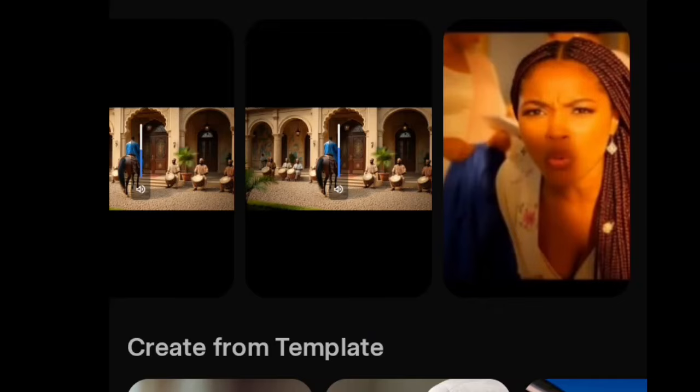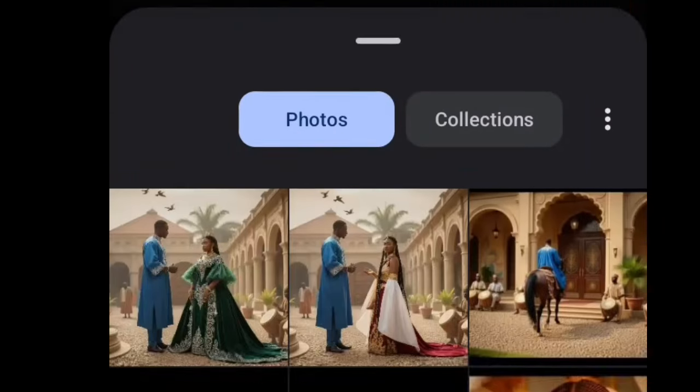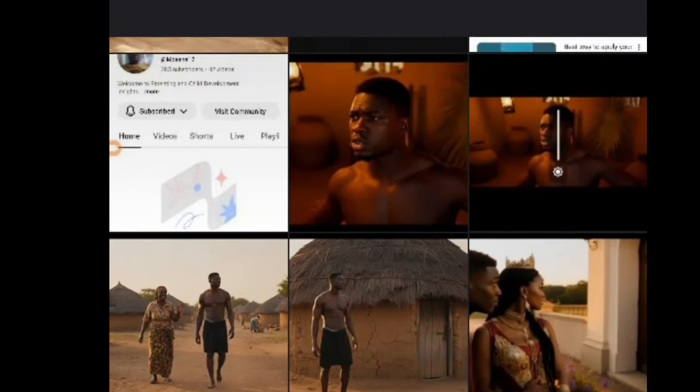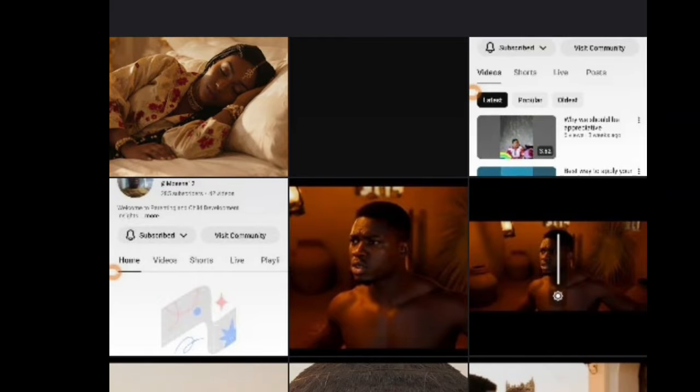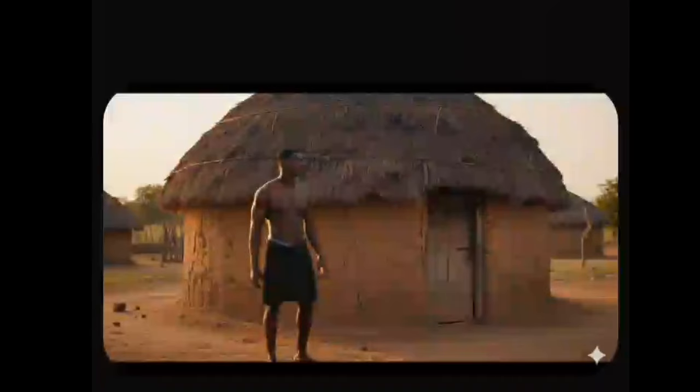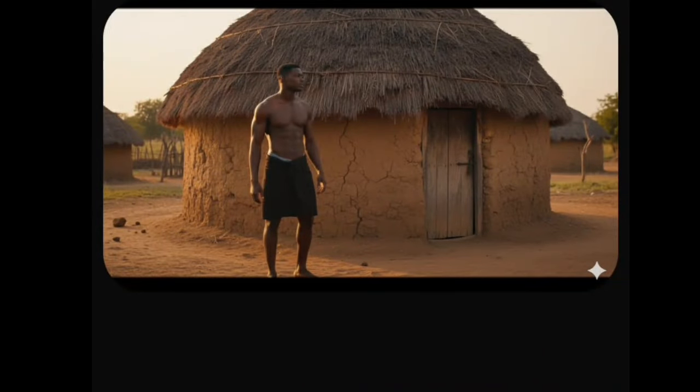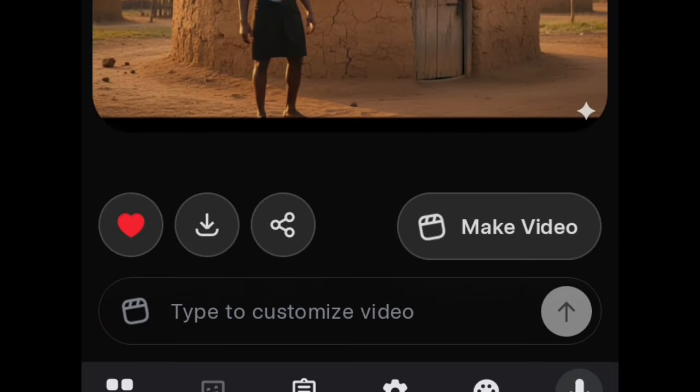Come to all. Then we need to search for the image of that boy in his compound. Okay, this is the image of the boy in his compound. So now on this place, what I did here is that I prompted GROK to make a boy run into this boy and inform him. Now this is the prompt I used.